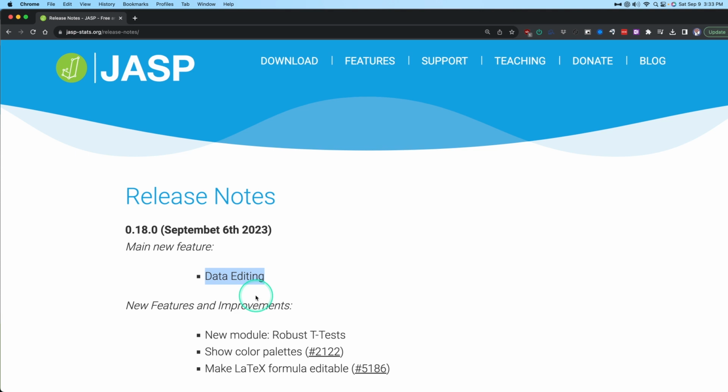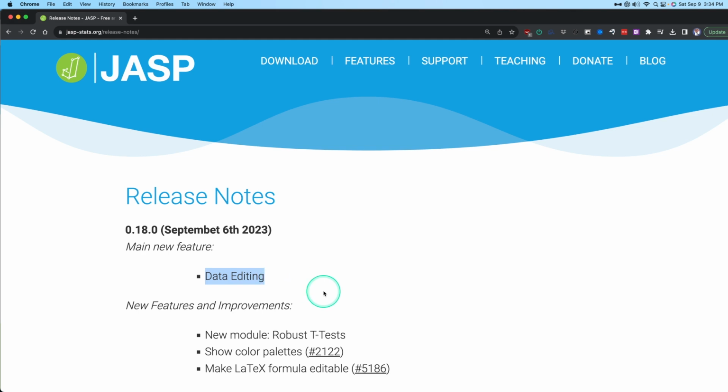Data editing. In my previous JASP versus Jamovi comparison videos, my 2020 video and my 2021 update on this channel, if you want to go see which one is better, they've changed since then. But really, for me as an educator trying to choose which one to use in my classes, I always would go toward Jamovi because of the data editing. But now JASP is a viable option as a full suite statistics program. It has come up to Jamovi's level, and in my opinion it is now a fully functioning replacement for the major leader in statistics programs, which is SPSS. It is now a really good replacement because of this new feature, data editing.